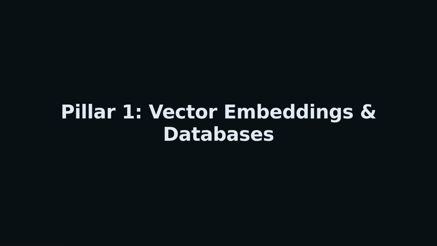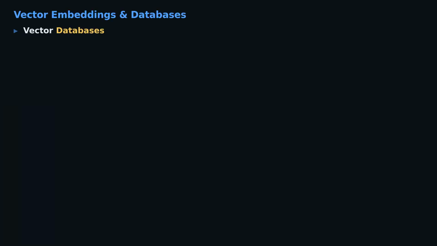First, how vector embeddings actually work to retrieve meaning instead of just matching keywords. Second, the advanced retrieval pipeline, focusing on semantic chunking and re-ranking to find the exact needle in your document haystack. And third, the critical shift to agentic RAG, where we build reasoning loops that allow agents to think before they speak. Let's get started. Let us break down the first pillar of this architecture, vector embeddings and vector databases.